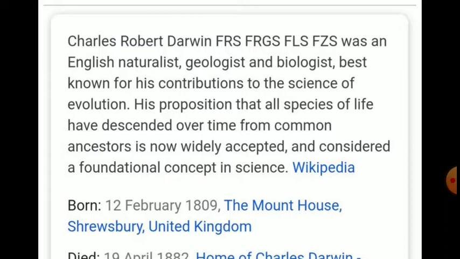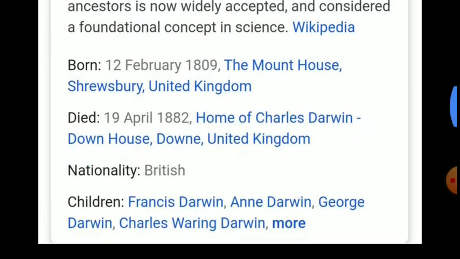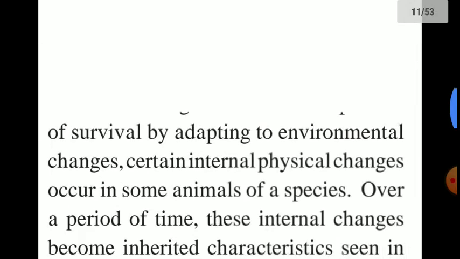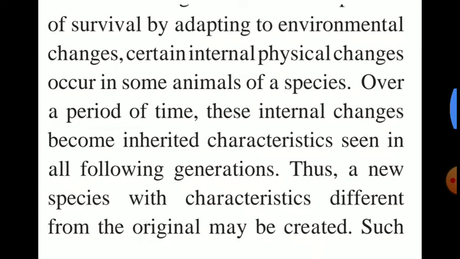And considered a fundamental concept in science. So you can see his information. He is a British person. Survival by adapting to environmental changes, certain internal physical changes occur in some animal species. That only I told you.